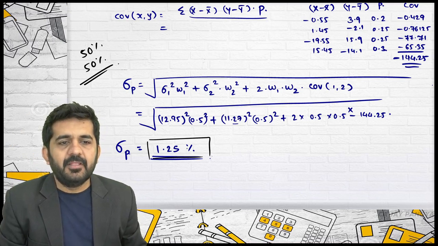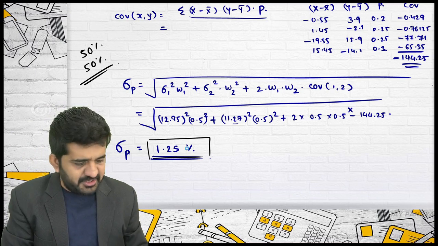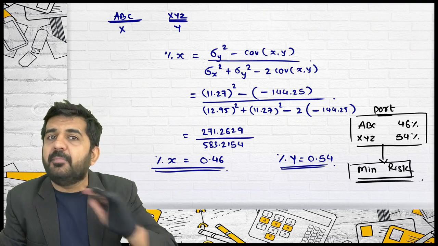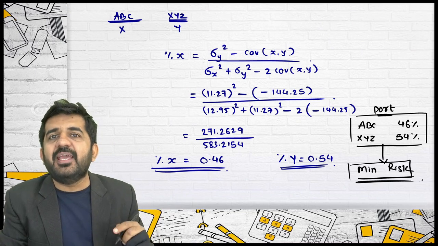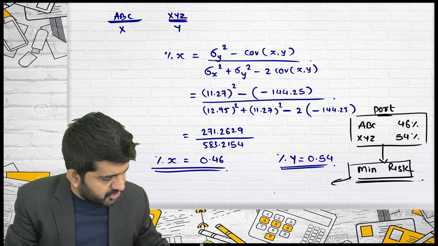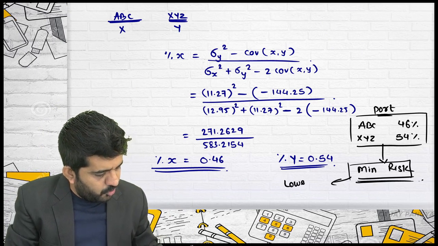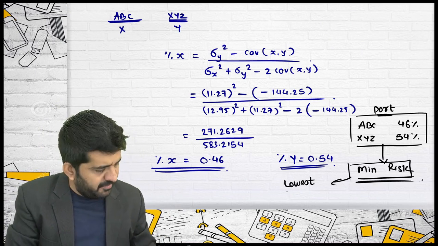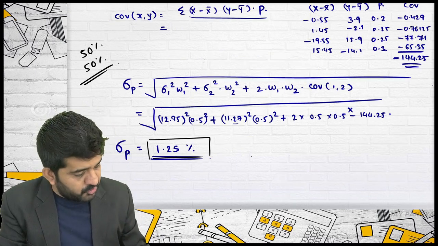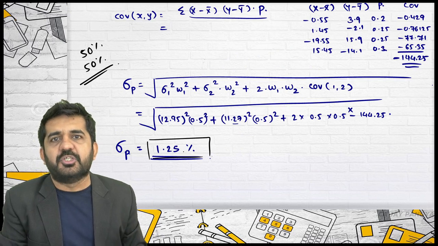Sir, less than 1.25%. Less than 1.25%. This is the minimum risk portfolio. Any other combination you suggest will have a higher standard deviation of portfolio. This combination will have the lowest or minimum standard deviation of portfolio. With the 50-50 combination it is 1.25%.